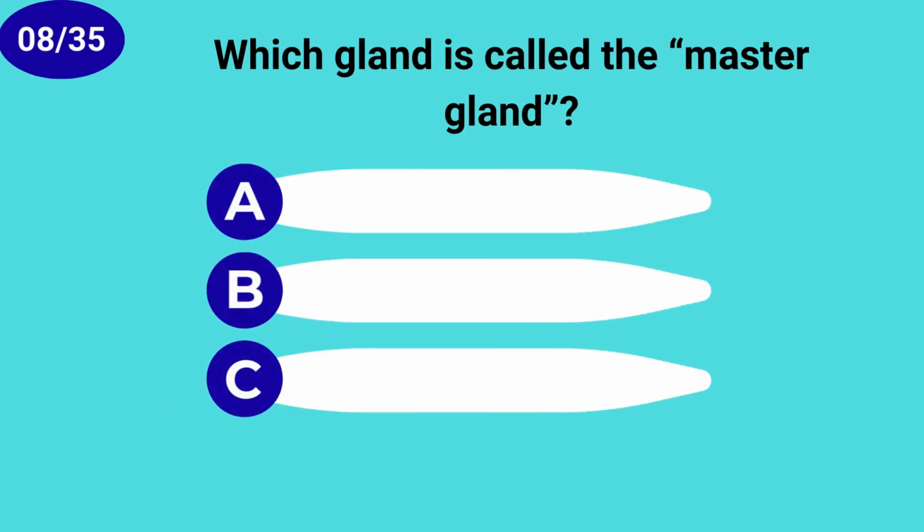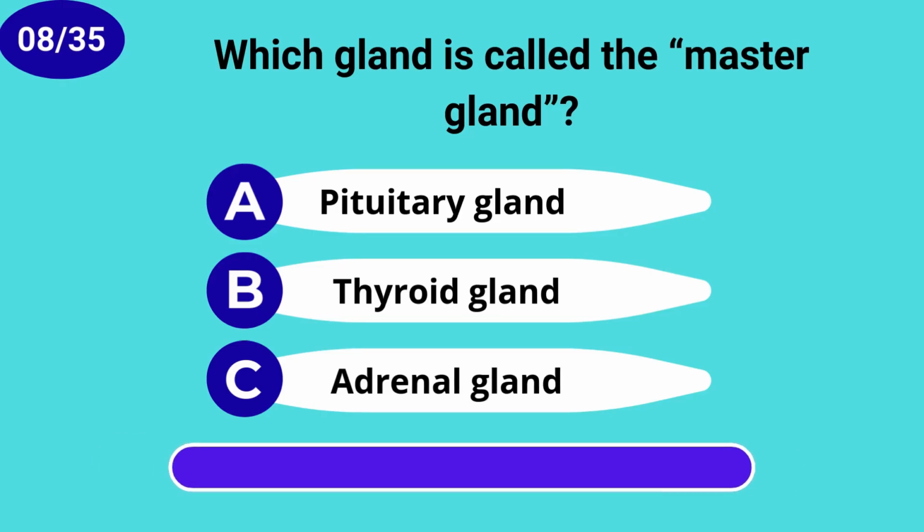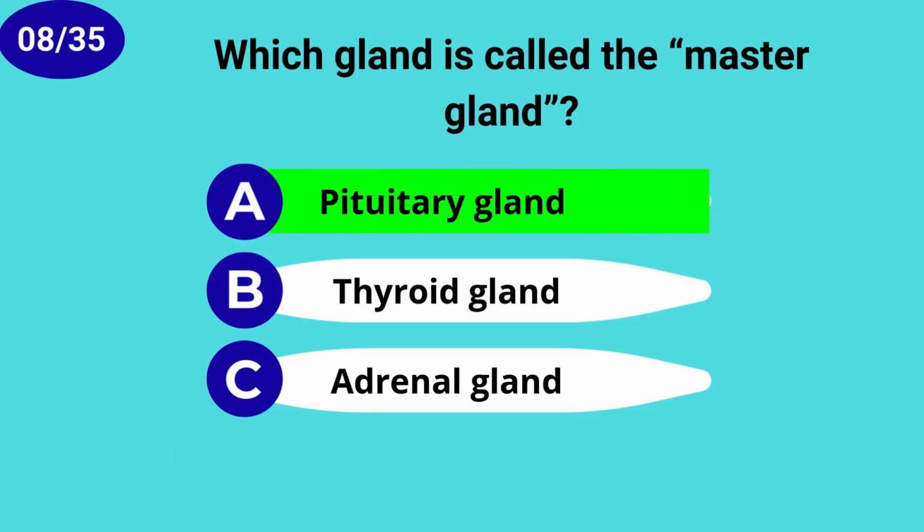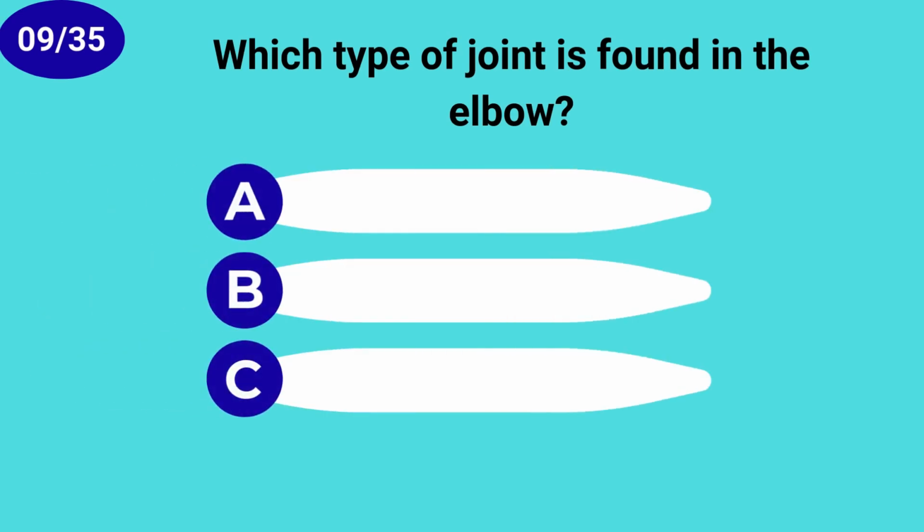Which gland is called the master gland? Pituitary gland. Which type of joint is found in the elbow?